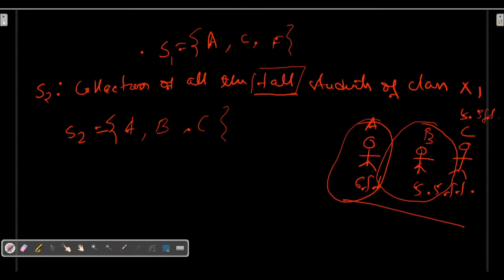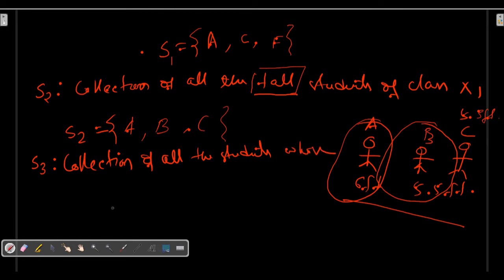To understand this concept a little bit more clearly, let us take another collection, say S3. Suppose I am saying this is the collection of all the students whose weight is greater than or equal to 60 kg.